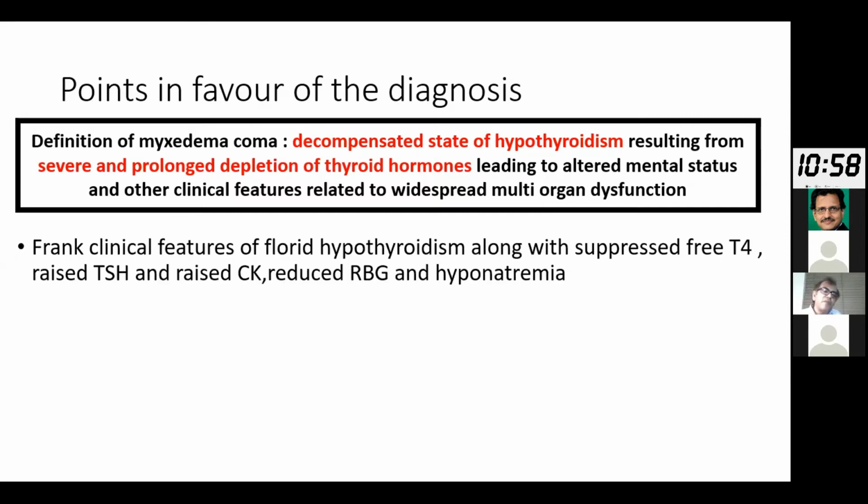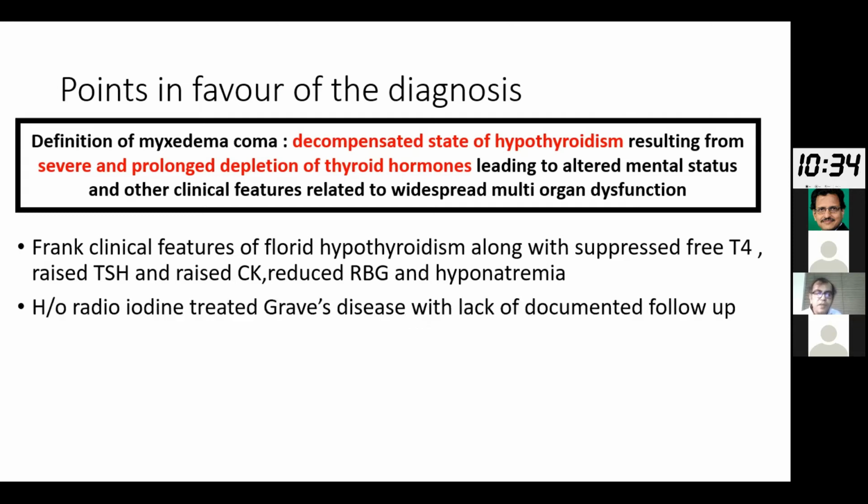So this patient had the frank clinical features of a florid hypothyroidism: cold extremities, puffy skin, hypothermia, raised TSH, and at the same time a suppressed free T4. Raised CK is something again seen in lots of patients of hypothyroidism with Myxedema Coma, as are a reduced random blood glucose and hyponatremia. These are all additional features of Myxedema Coma, as we can tell.